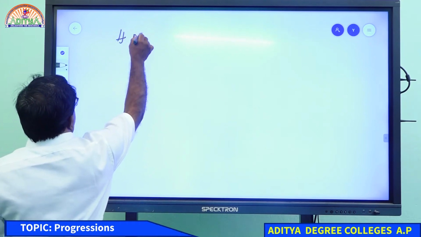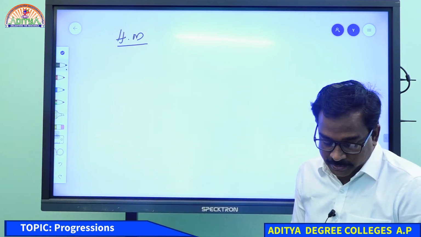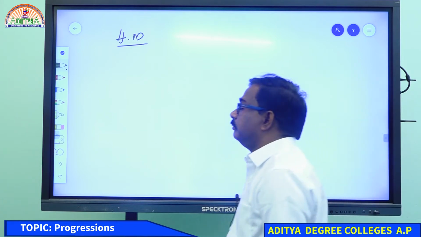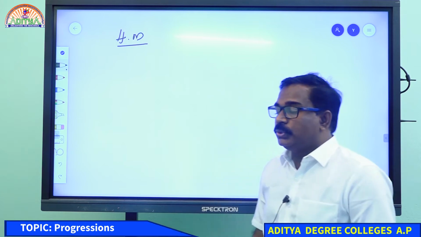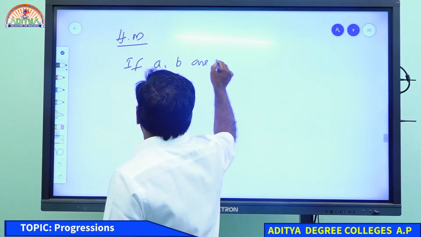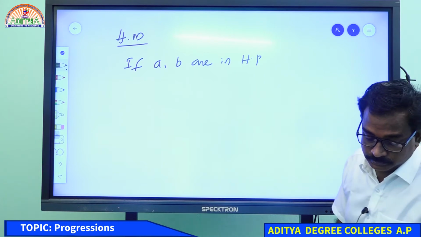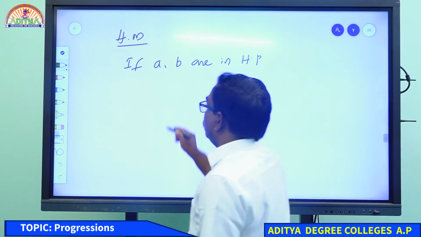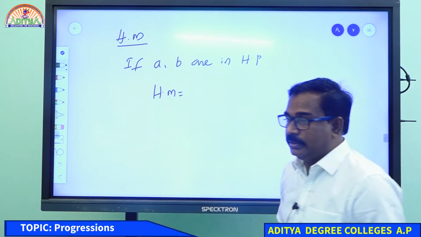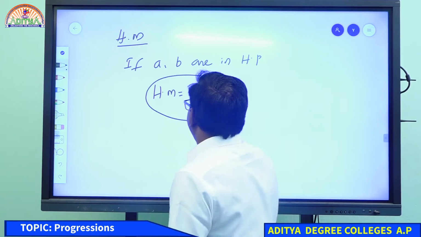Harmonic mean, HM. When three terms are in HP, the middle term is always the HM. If A and B are in HP, then the harmonic mean is 2AB by A plus B. Just keep this formula in your mind, it's enough.